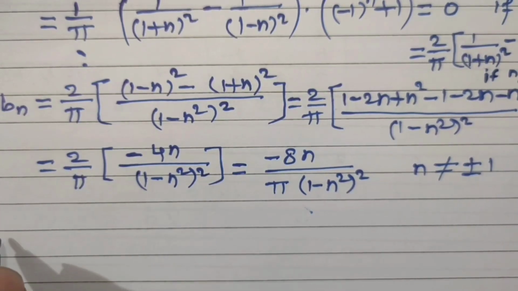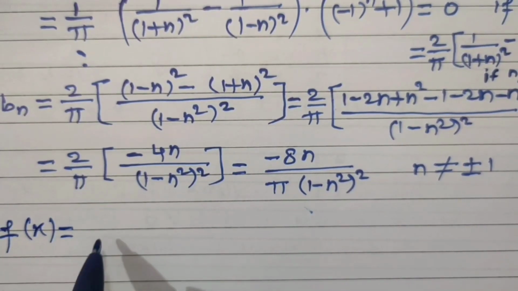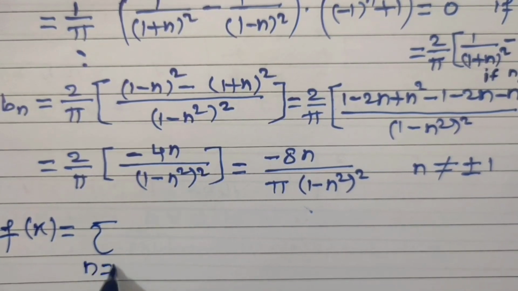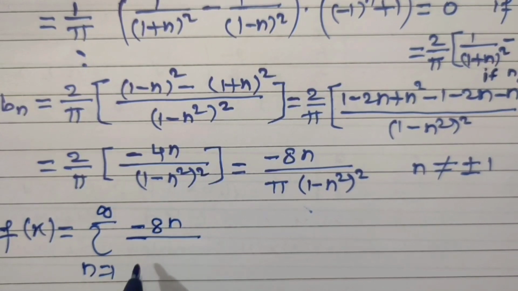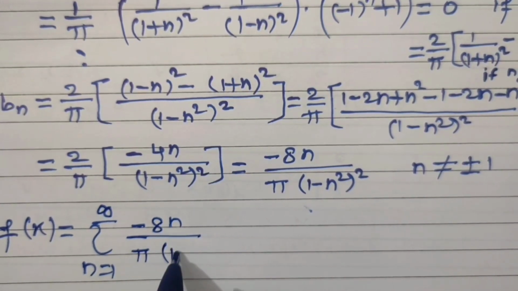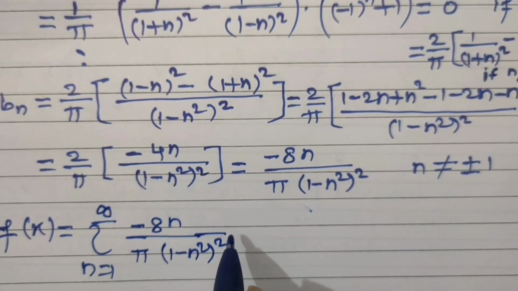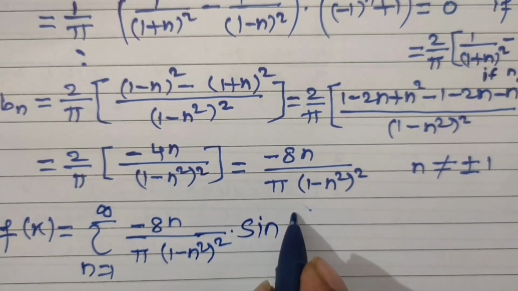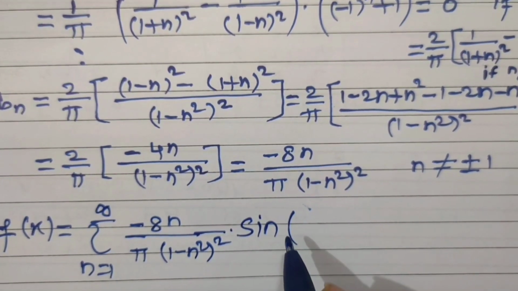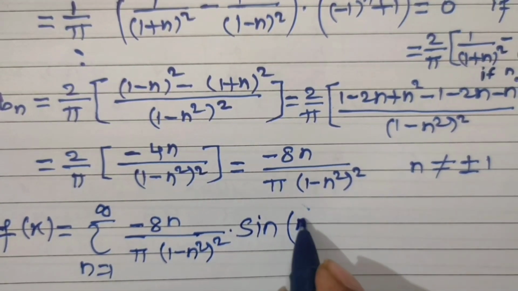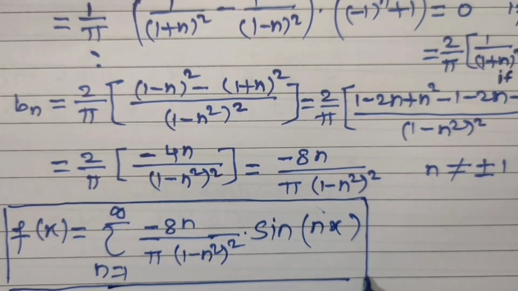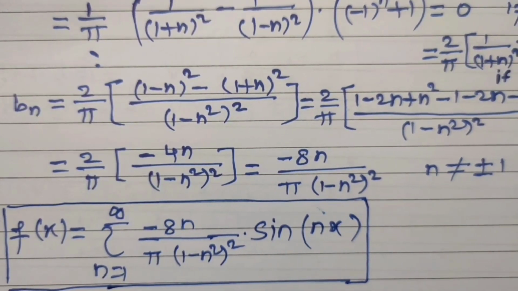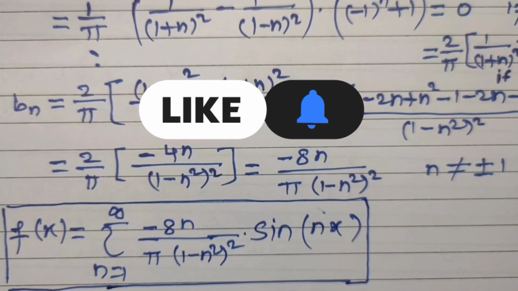Hence, f of x is equal to summation n is equal to 1 to infinite. Bn is this one, minus 8n divided by pi into 1 minus n square of this into sine of n pi x divided by L. But we know L is pi. So sine nx only. And this is solution. And this is half range sine series for given function f of x. Okay. Let us solve next sum.